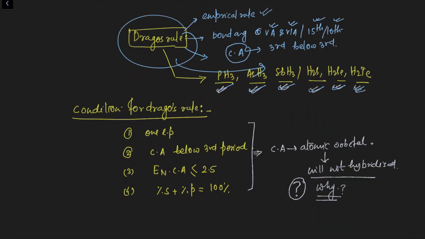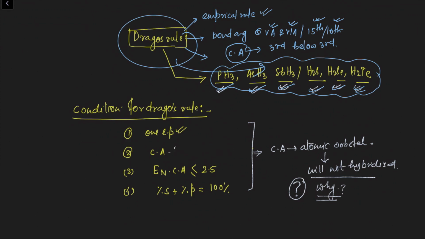Under what condition is Drago's rule going to be valid? In which condition will these hydrides follow Drago's rule? The first condition is that the central atom must contain one lone pair of electrons. The second condition is that the central atom must belong to the third period or below. Electronegativity of the central atom must be less than or equal to 2.5.